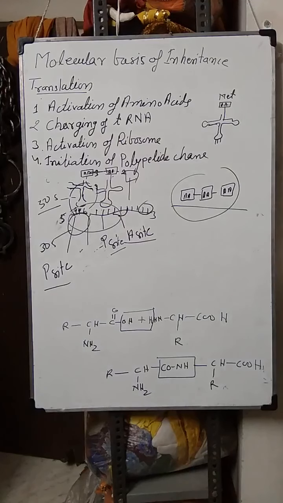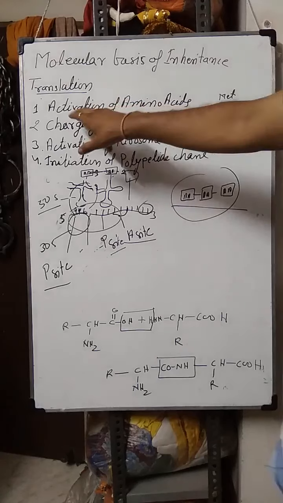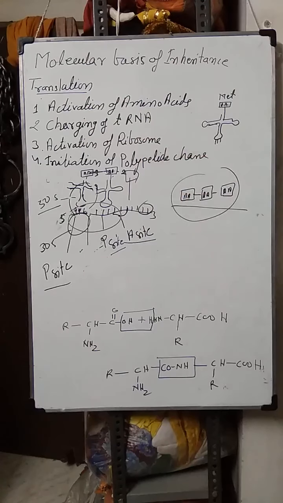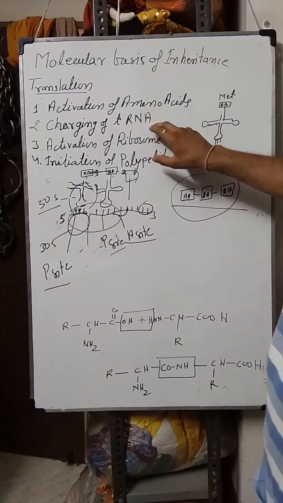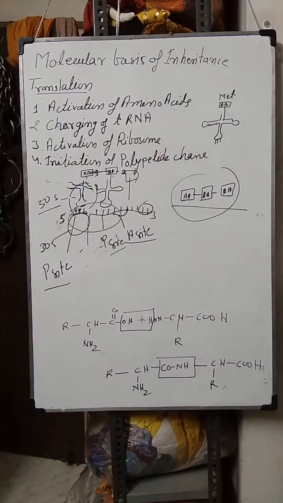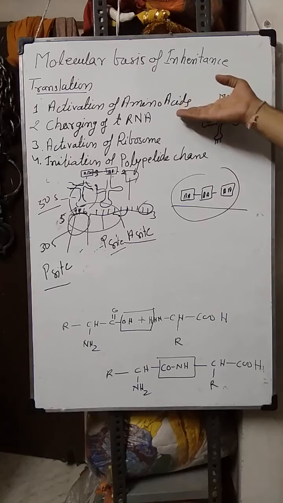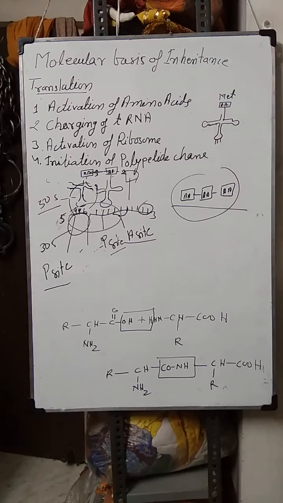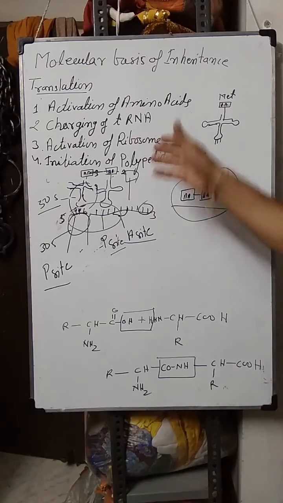And for the complete process many enzymes, initiating factors and proteins are required for the process of protein synthesis. This is the whole process that requires different steps. First one is activation of amino acids, in which amino acids react with ATP, and will be activated to form amino acid AMP enzyme complex. Then after activation, charging of transfer RNA, in which the transfer RNA will be attached with the amino acids. जो यहाँ पर amino acid AMP के साथ लगा था, वो transfer RNA के साथ जुड़ जाएगा.